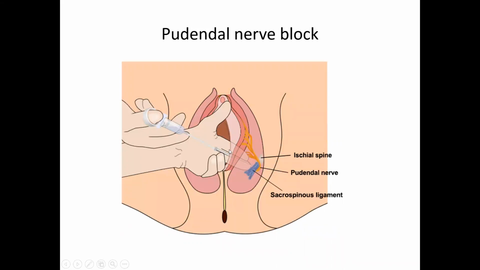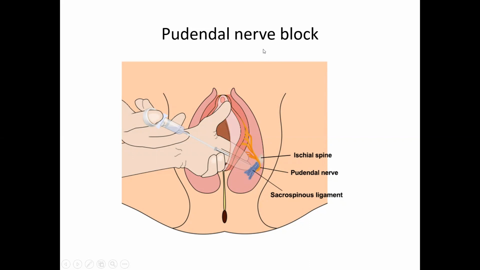If you pass a finger through per vaginal examination and proceed laterally, you will feel the ischial spine. Just above the ischial spine, if you inject an anesthetic agent, that will cause a pudendal nerve block. Pudendal nerve is supplying the somatic structures of the perineum. If you block the pudendal nerve, it can result in painless labor. So the painless labor is given by pudendal nerve block.